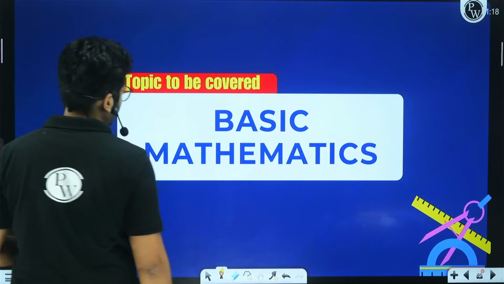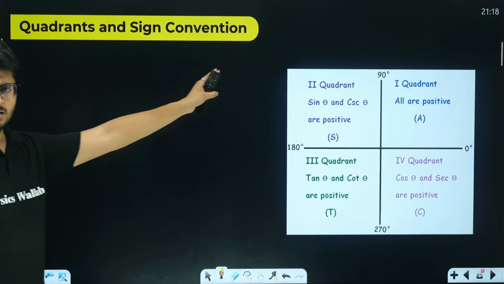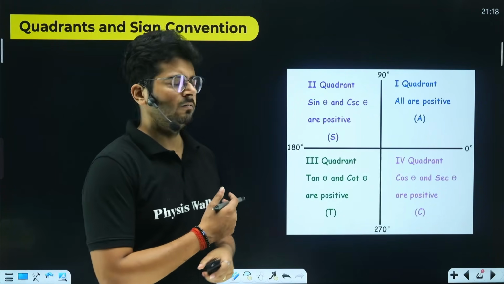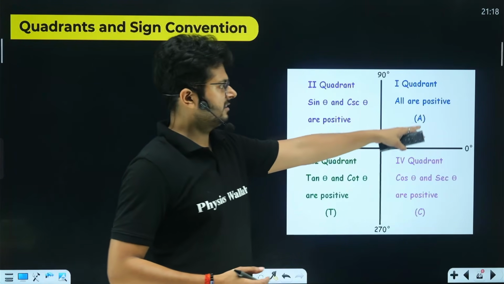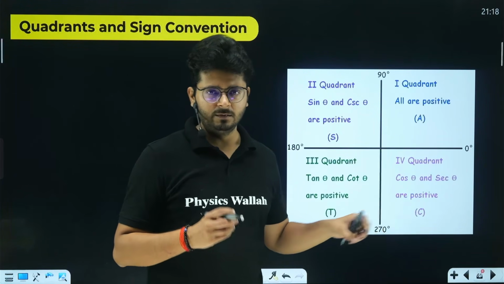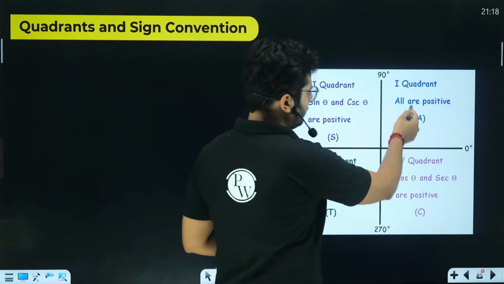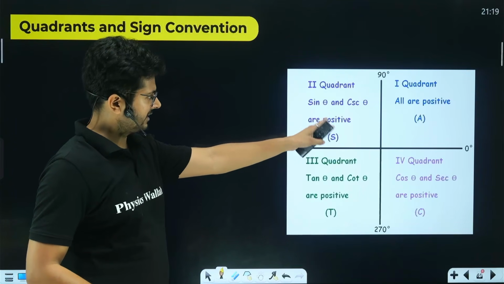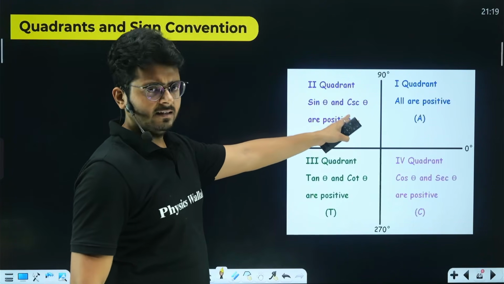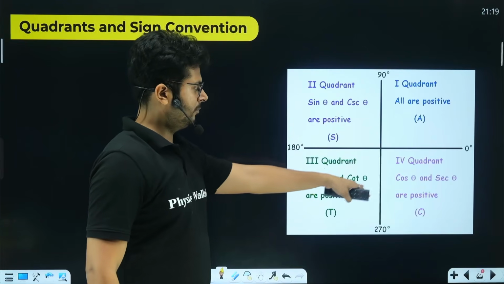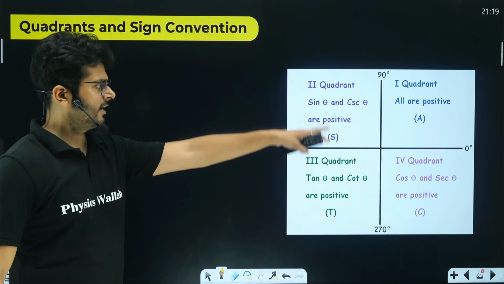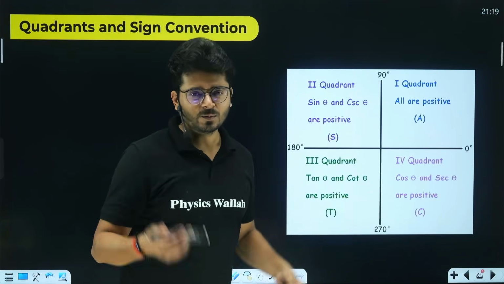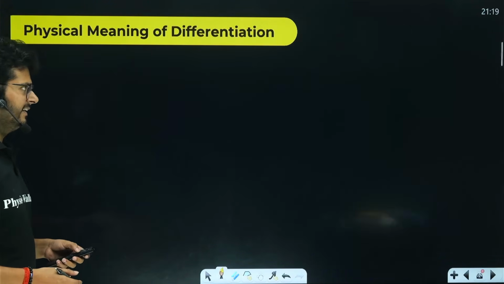Let's understand the significance of a few things. So this is a basic sign convention thing, right? You know that in the case of trigonometrical calculations, we follow a quadrant, and this is ASTC. This is basic 10th level mathematics, right? So in the first quadrant, everything is positive. All the trigonometric ratios are positive. In the second quadrant, sine and cosec are positive. Then in the third one, tan and cot are positive. And in the fourth one, cos and sec are positive. So ASTC you call it, right? Some people call it All Student Ticket Collector. So whatever you used in grade 10th.